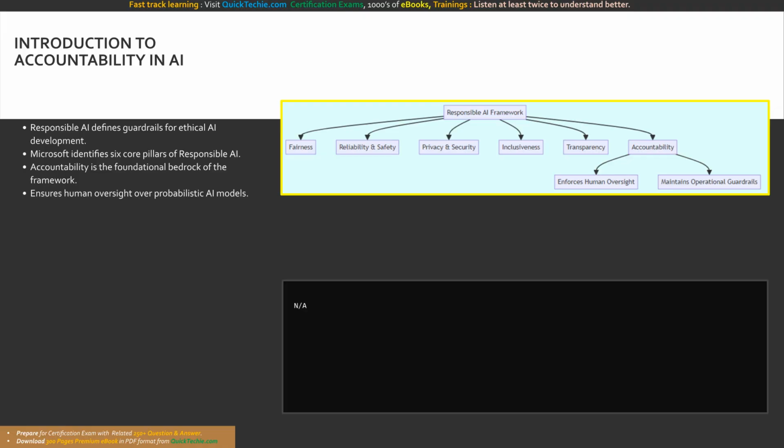What exactly does accountability mean in the context of an enterprise AI solution? It means recognizing that artificial intelligence, despite its autonomous capabilities and complex probabilistic nature, is ultimately a tool designed, trained, and deployed by human beings. It is a framework that explicitly rejects the notion that an algorithm can be held legally or ethically responsible for its own output. As an AI developer, data scientist, or solutions architect, you are stepping into a role that carries significant ethical weight. You must proactively design systems that trace decisions back to their origins, ensuring that when an AI agent or computer vision model makes an inference, there is a clear, auditable line of sight into exactly why that specific probabilistic inference occurred.